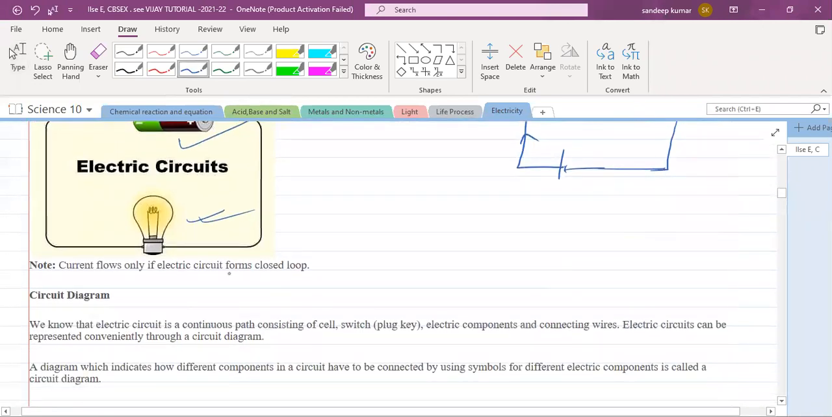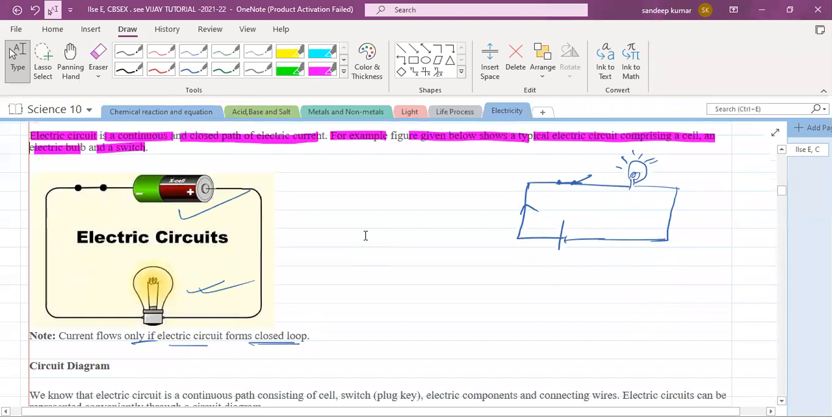Generally, current flows only if an electric circuit forms a closed loop. If the switch is open, then current is not flowing through the circuit, because we need a complete circuit for the flow of current.